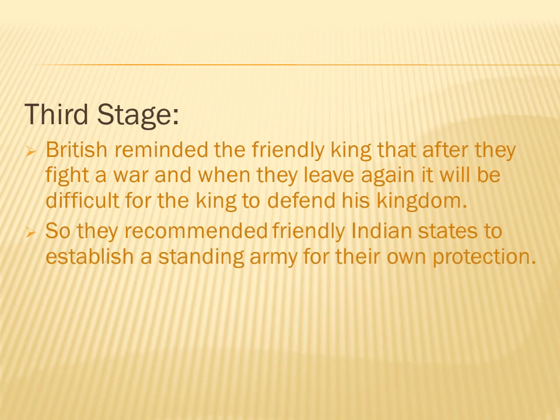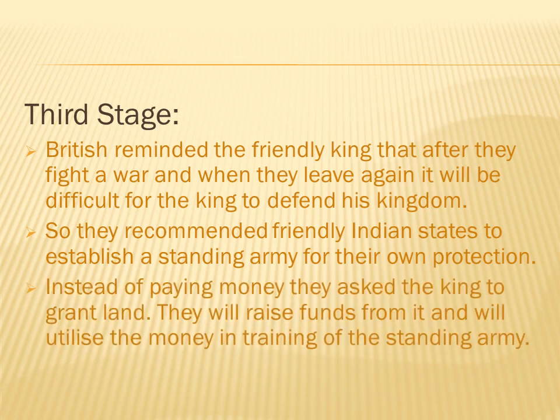So soon after the war, when the Britishers leave, the king will have a standing army for his own protection. And this standing army will be trained on the British lines, with the latest techniques of the British. Instead of paying money, they asked the king to grant a land, and they will raise funds from it and utilize the money in training the standing army. So the Britishers said: you don't pay any money, just give us a land and we will raise funds from that land, and we will use that money to train the standing army, and the standing army will protect you. So this was the third stage of subsidiary alliance.